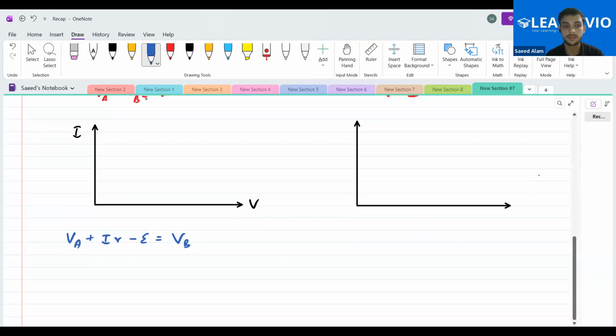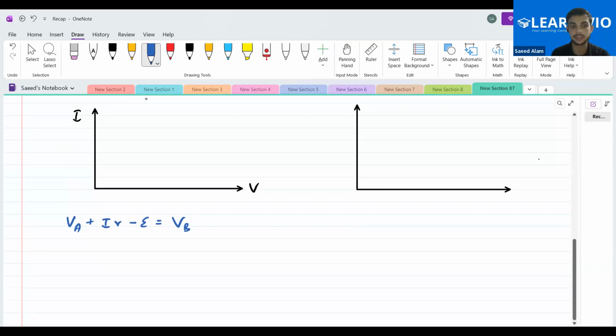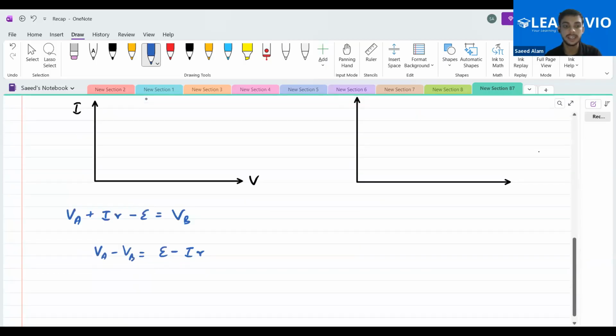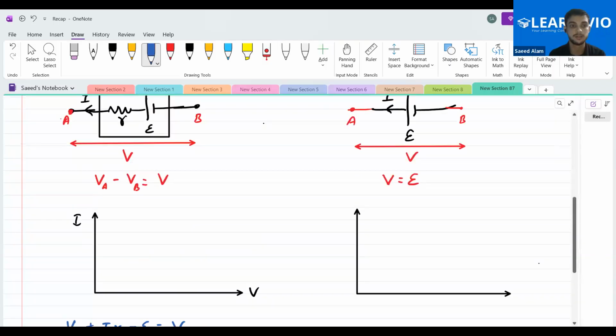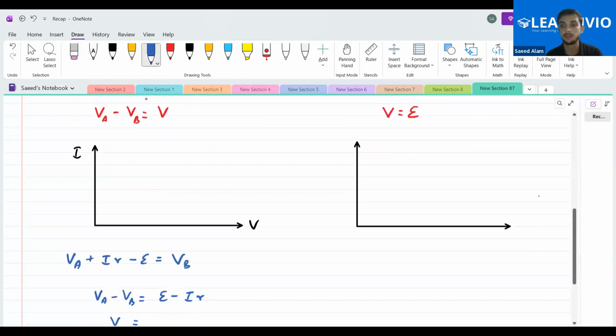And if we transpose the things properly, what we'll get is that VA minus VB is equal to E minus I into R. Can we see what this VA minus VB is? VA minus VB is the terminal potential that we are treating over here.